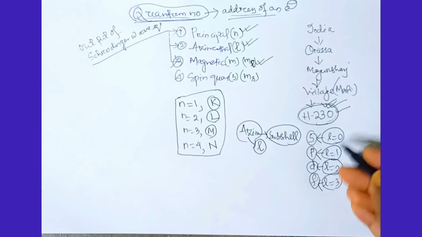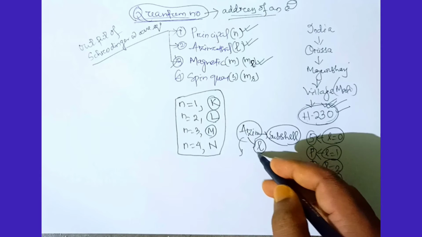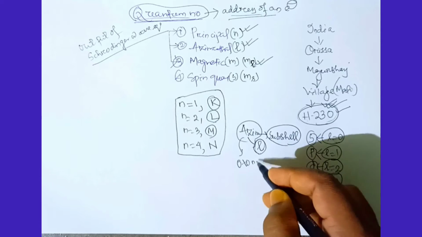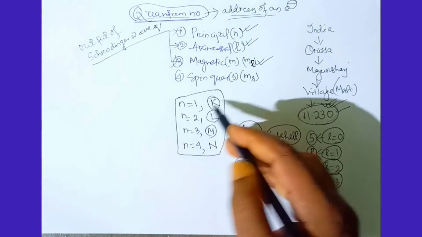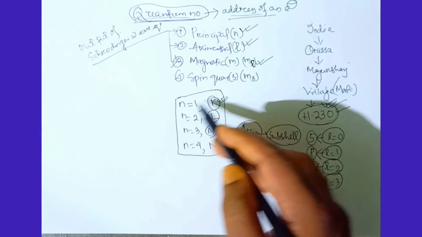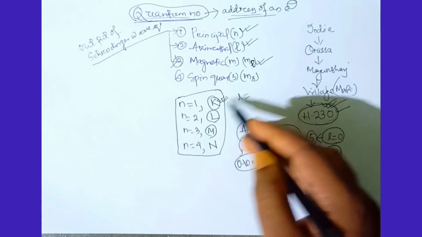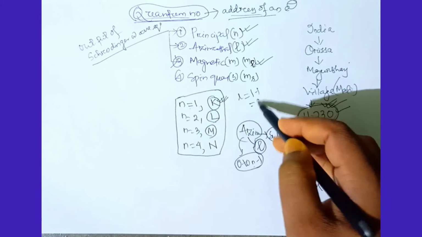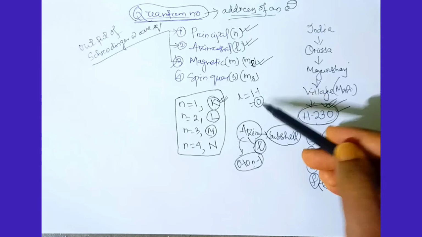How is it determined? For the azimuthal quantum number, the values of L vary from 0 to n minus 1. So, when we speak about the K cell, here n equals 1. So obviously L equals 0 to n minus 1. In place of n I put 1 minus 1, that is 0.